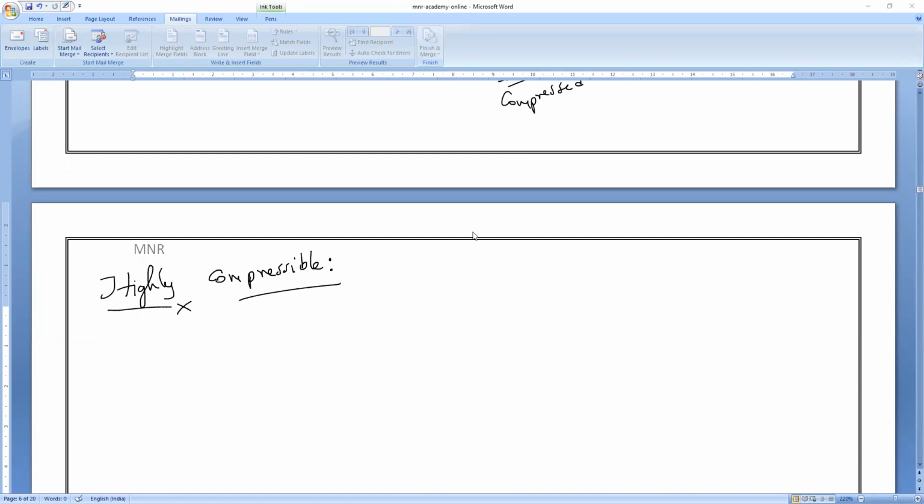Why are they so highly compressible? Because the particles are very loosely packed under normal conditions, very far apart.